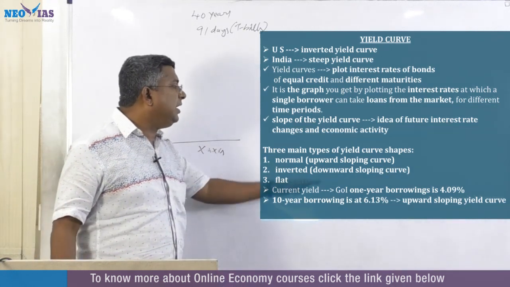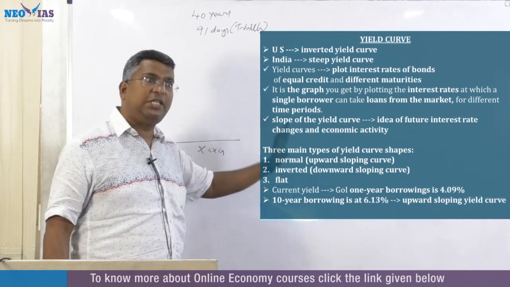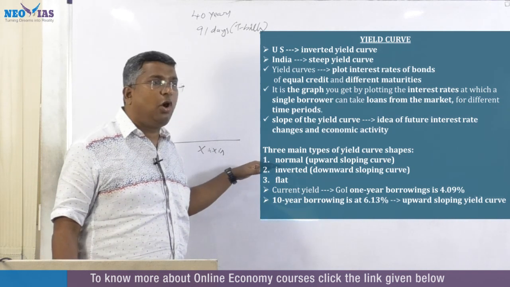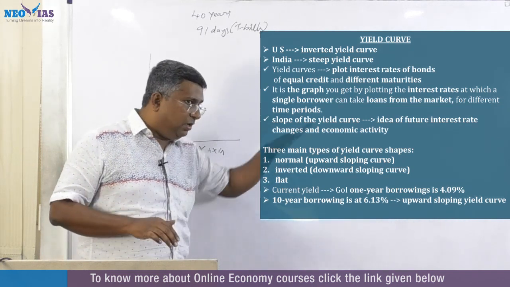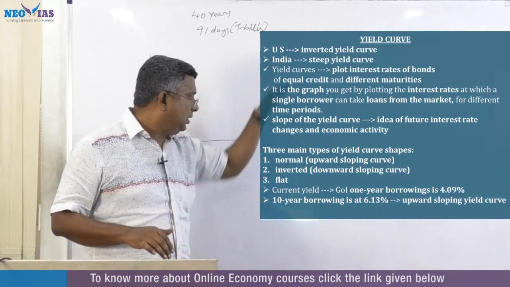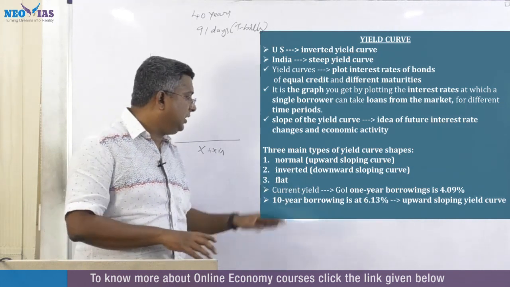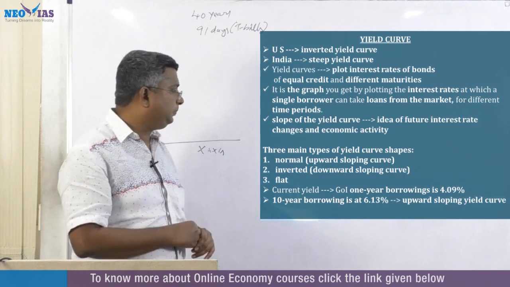Now, there are three main types of yield curve. We have seen four, but generally there are three. One is a normal yield curve, which is an upward sloping yield curve. Then there is the inverted yield curve, which is a downward sloping curve. And the third one is the flat yield curve.